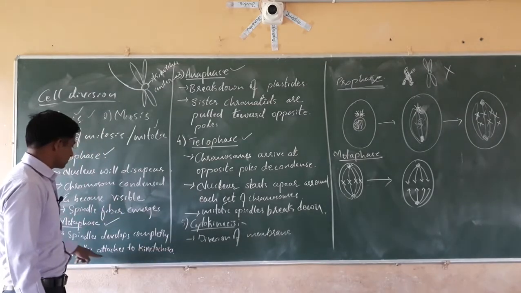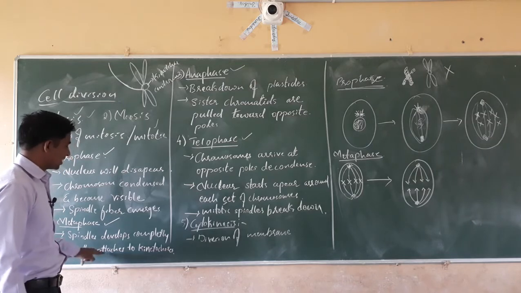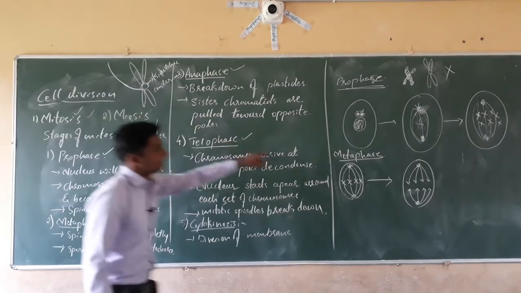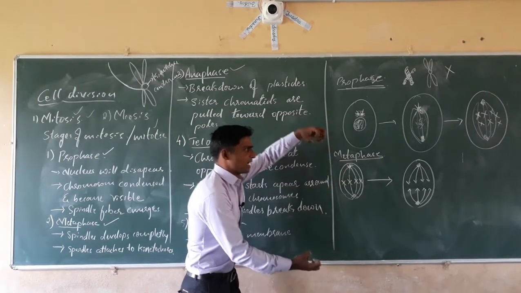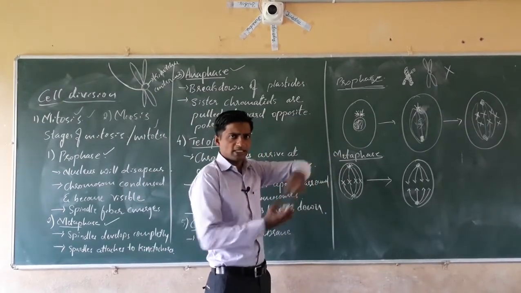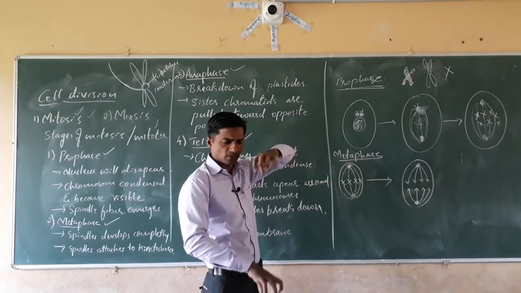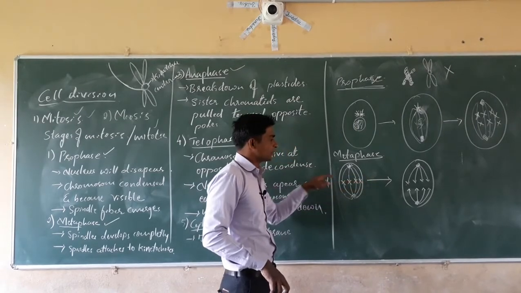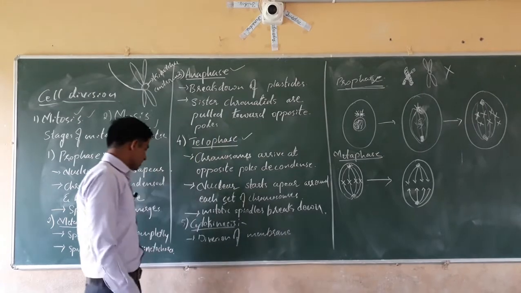See what happens here? The spindle develops completely and attaches to the kinetochore. These spindle fibers connect to the kinetochore and start to drag. They will be torn or detached from one another. Two chromosomal arms will move downward and two chromosomal arms move upward. That will be torn from the middle. But the cell itself is still not torn.